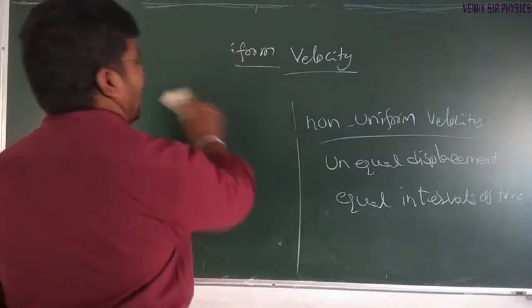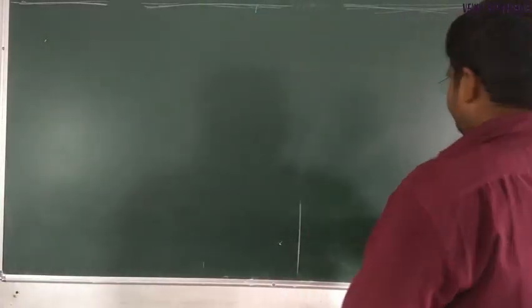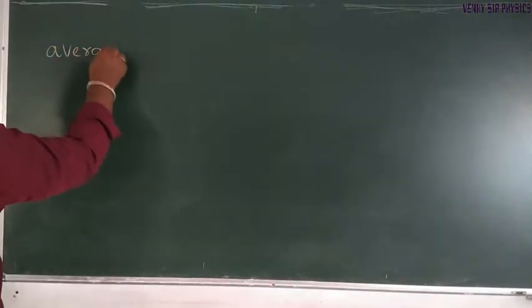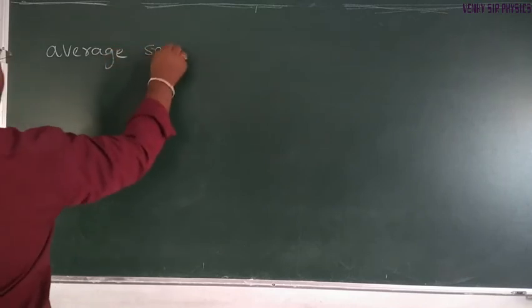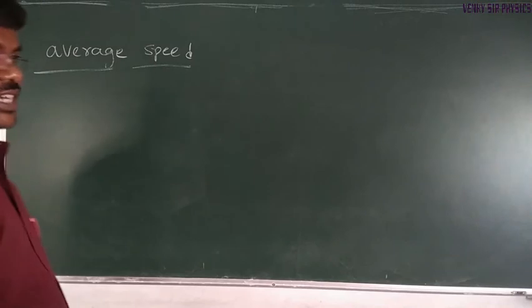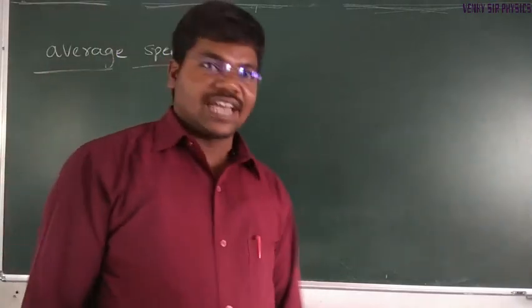Coming to derivation of average speed. Average speed is defined as total distance by total time taken.